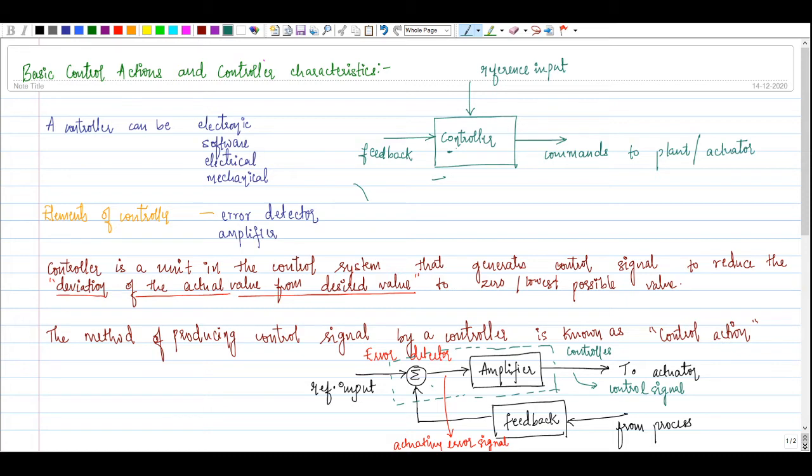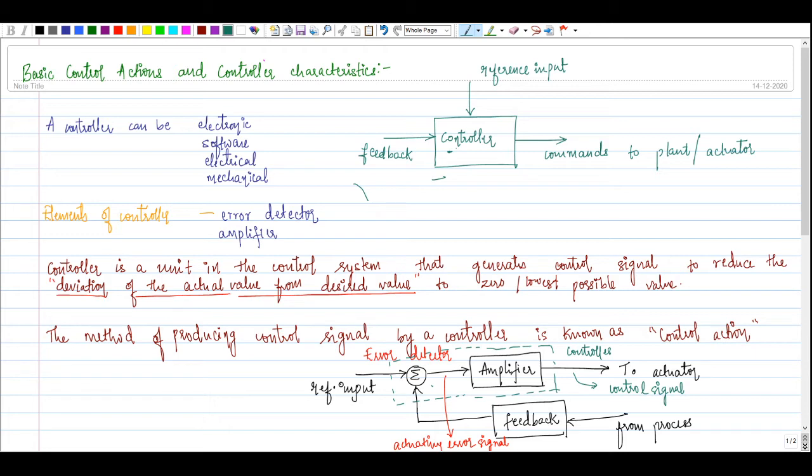Now coming to the controller, it can be an electronic controller, a software controller, an electrical converter controller, or mechanical. Sometimes there are hydraulic controllers too. In the present trend, we are shifting towards much more advanced controllers such as fuzzy controllers and artificial neural networks, which are being used or studied in the present scenario.